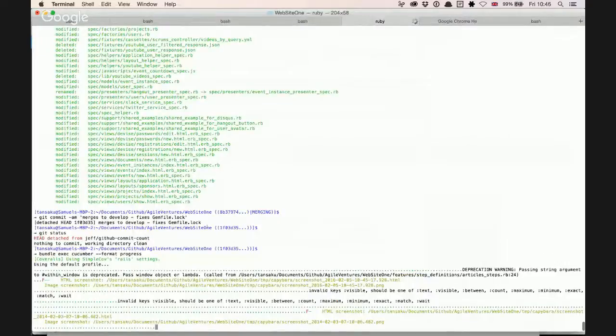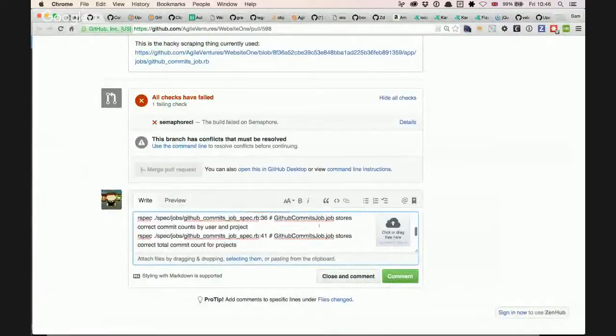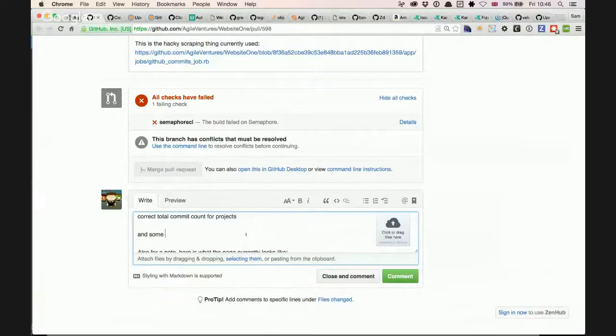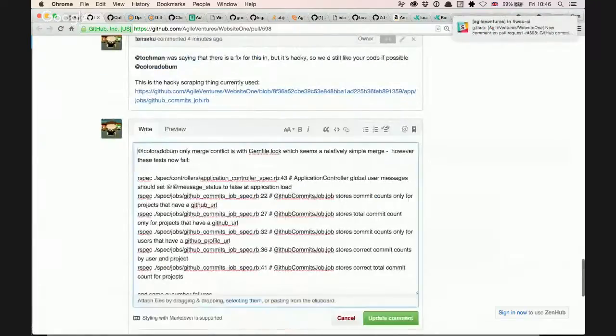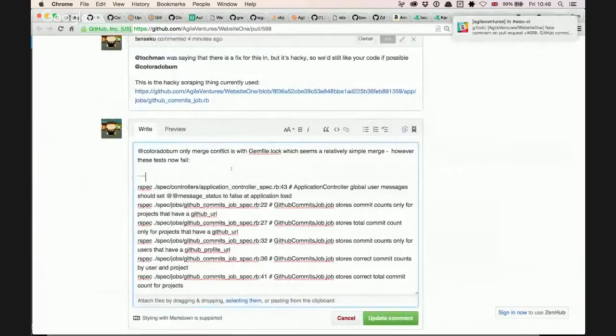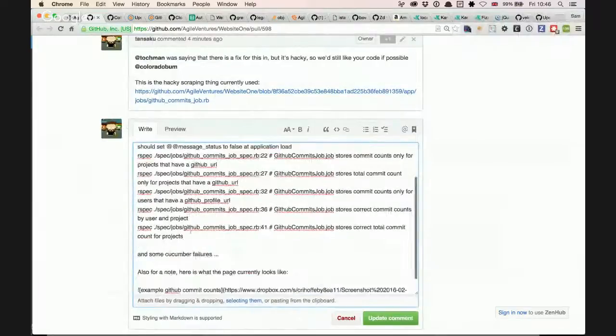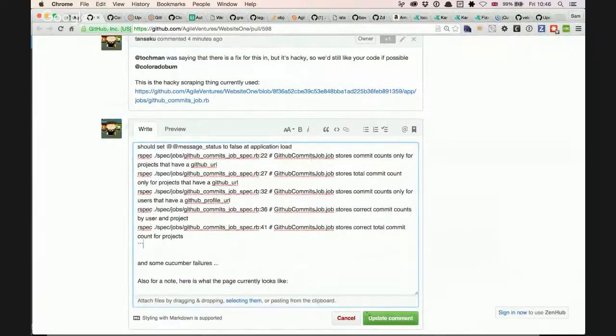I'll just put in the commit message: and some cucumber failures. All right, so that's just a bit of triage. Cool. Thanks, it's very helpful to have your input there, Thomas. I'm going to go off and do some grader stuff now. Sure. All right, take it easy.